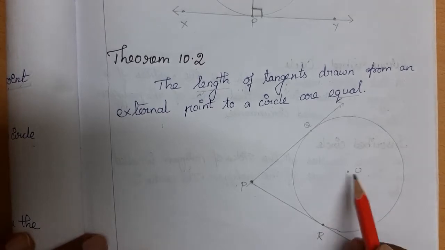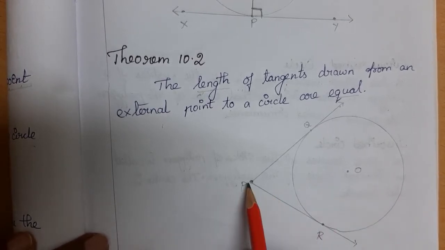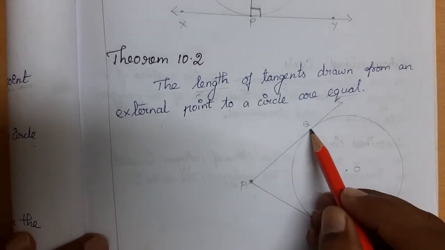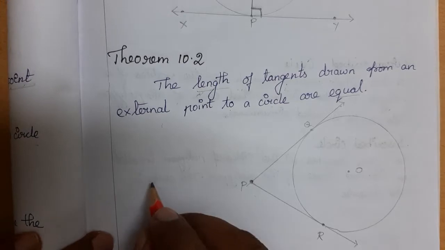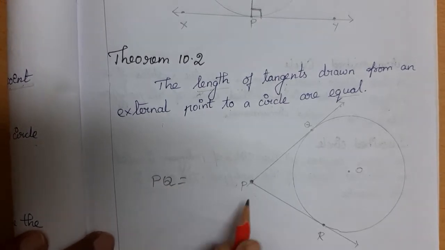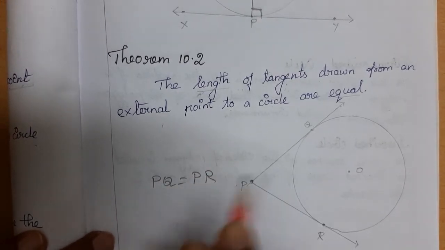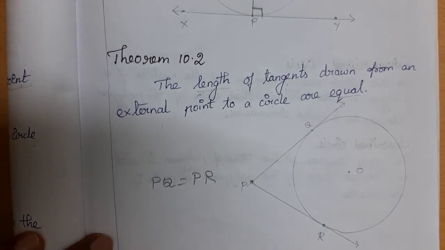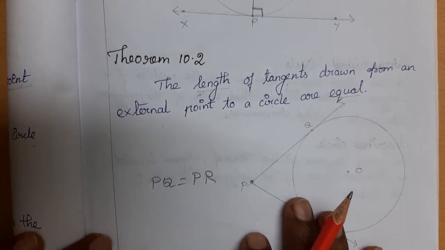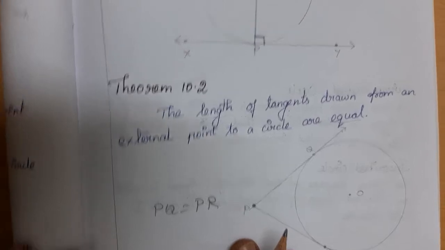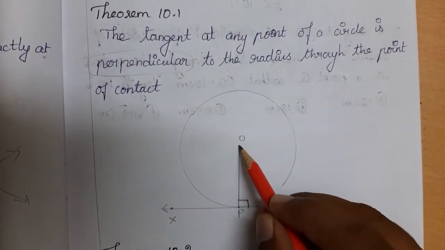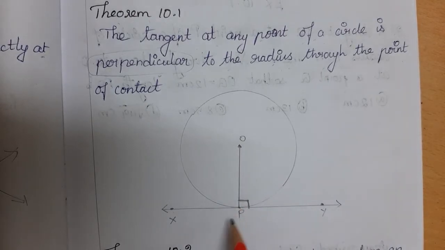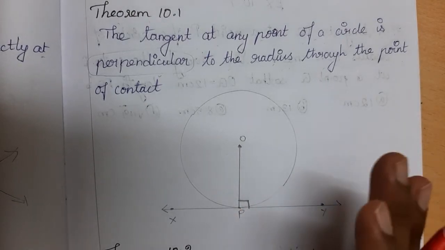So here I named the circle with center O, and P is the external point. The two points of contact are there, one is Q and another one is R. So PQ is equal to PR. This is what this theorem says. This is easy to prove. We can prove it with similarity, and this theorem is also proven by the fact that the shortest distance from a point to a line is always the perpendicular.